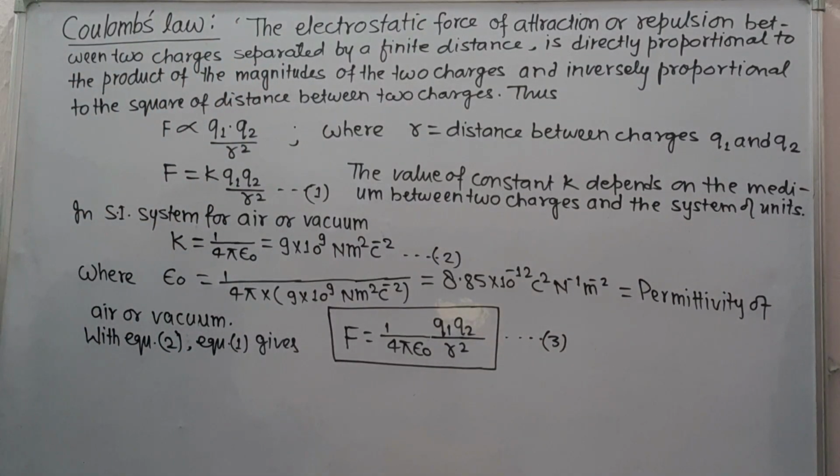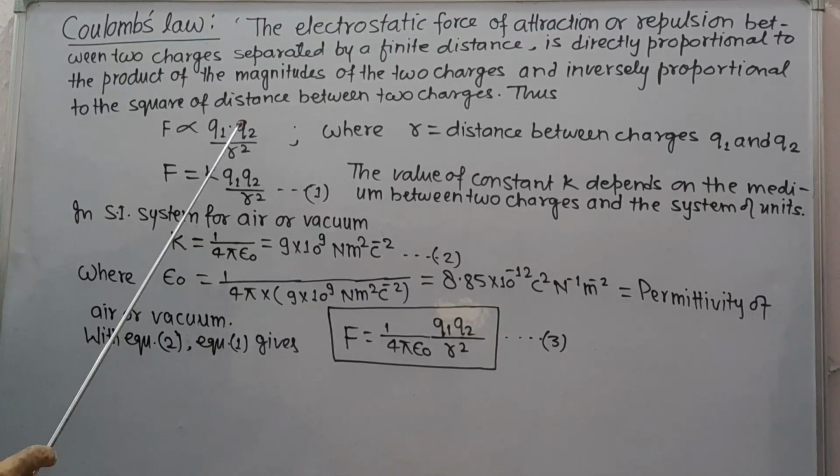According to Coulomb's law, the electrostatic force of attraction or repulsion between two charges separated by a finite distance is directly proportional to the product of the magnitude of two charges and inversely proportional to the square of distance between them.